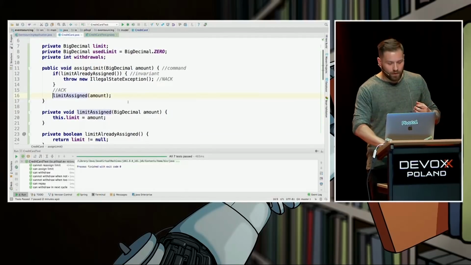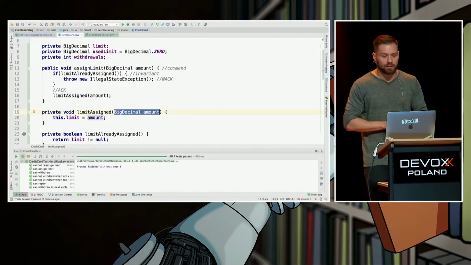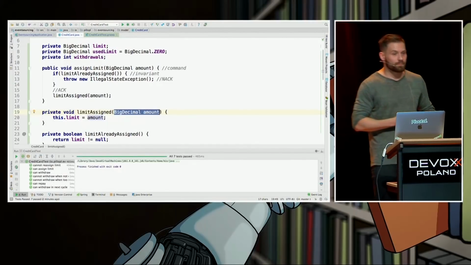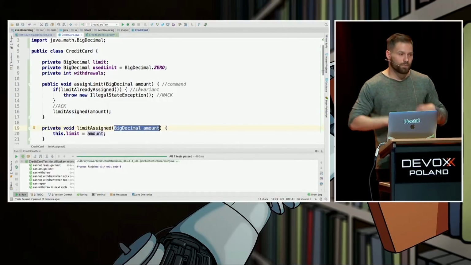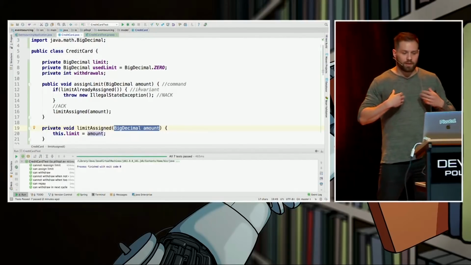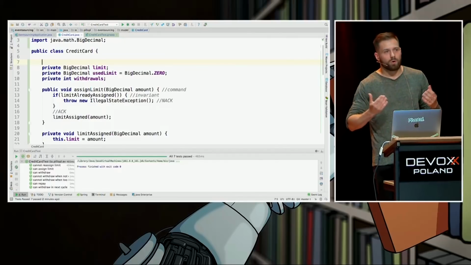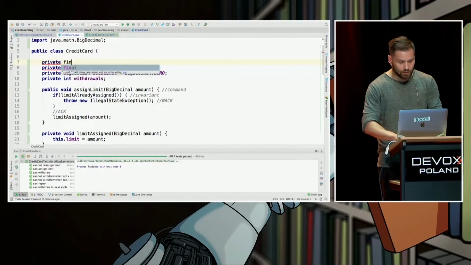Basically, we have it for free, because all of the parameters that are extracted by our IDE in this method are going to be the content of our event. In this case, just one, plus two universal things: the ID of the object which is throwing the event, so credit card in this place, and a timestamp, because we want to know when an exact event took place, right? So let's add ID to our card